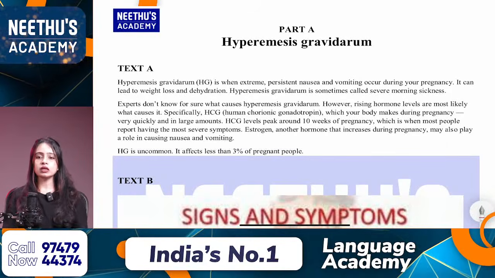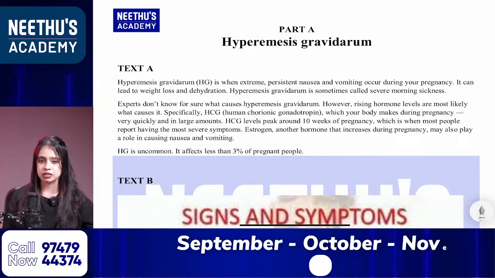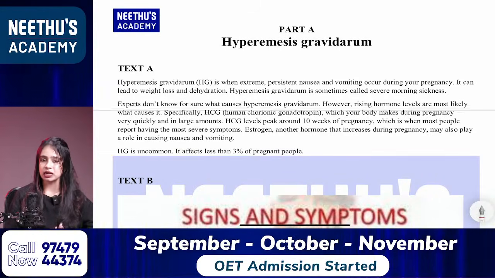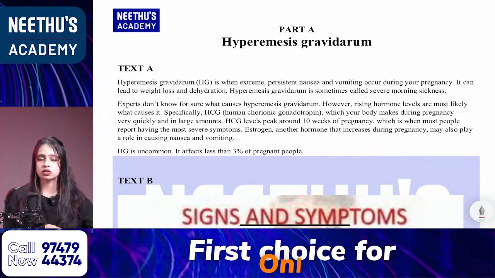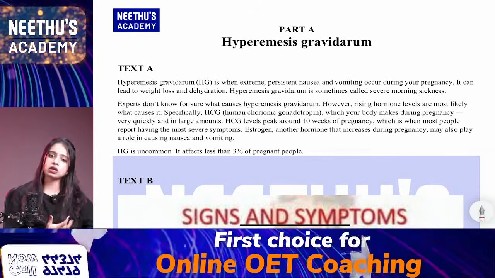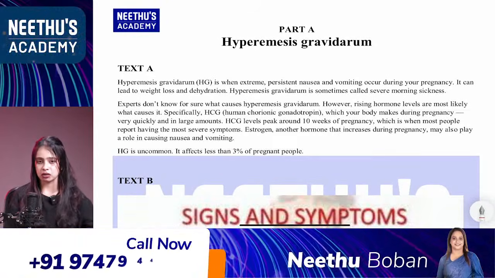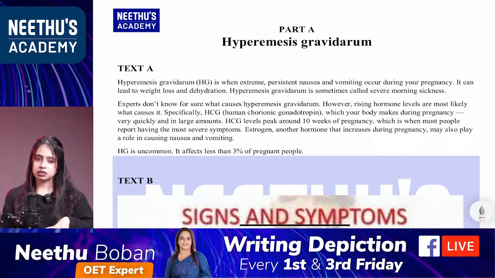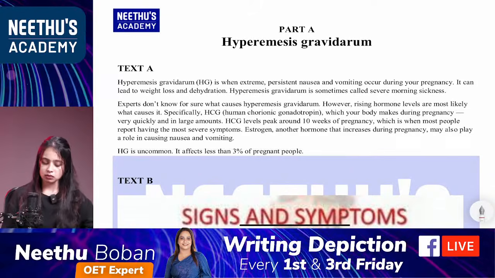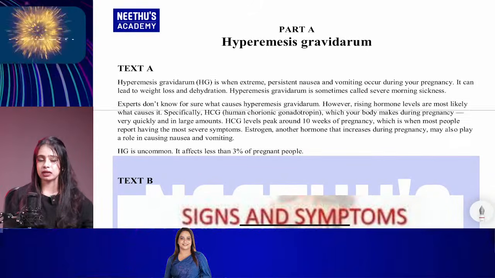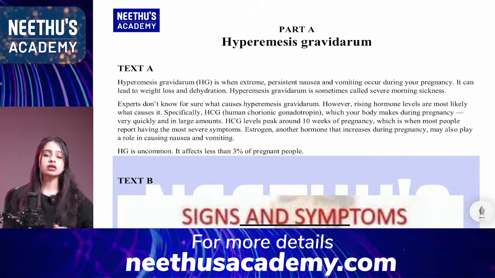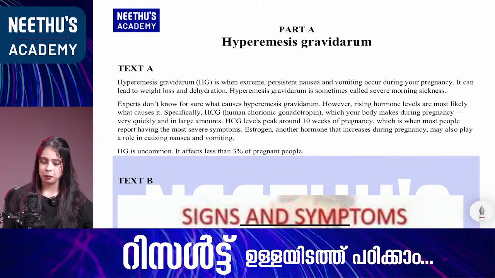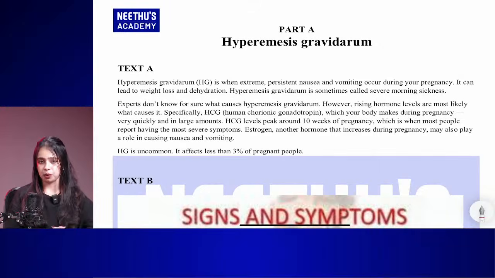Then you can locate your answer from the text. Part A is going to check whether you are able to locate your answers. That is what they are searching for. Please locate your answers from the text. For that, we have 4 different texts in part A: text A, text B, text C and text D, and each of the texts will be different from one another.